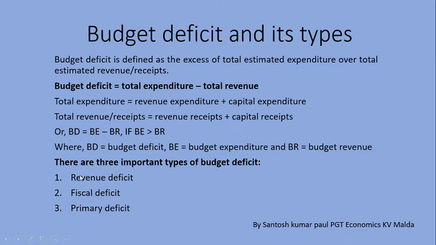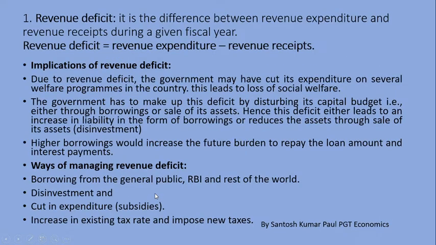Now, types of budget deficit. There are three important types of budget deficit. They are revenue deficit, fiscal deficit, and primary deficit. Revenue deficit is the difference between revenue expenditure and revenue receipt during a given fiscal year. That is, revenue deficit is equal to revenue expenditure minus revenue receipts.